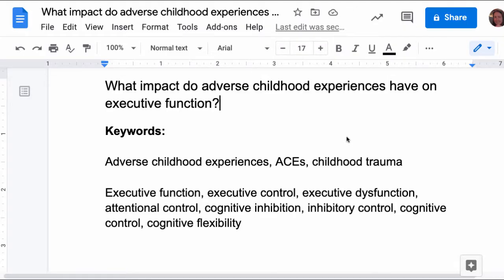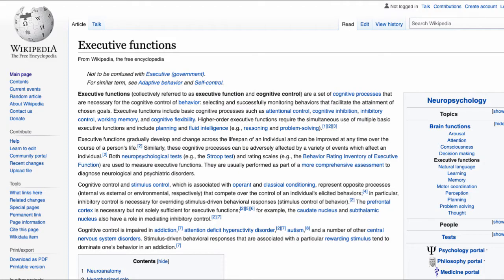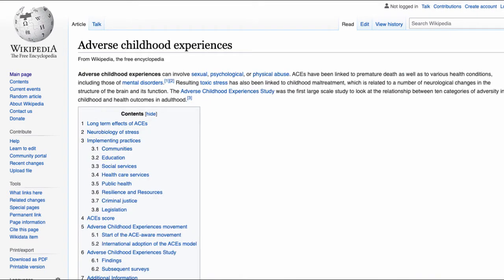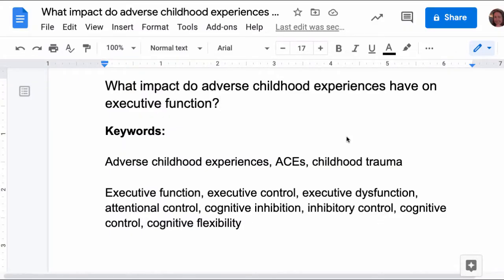Before searching, I brainstormed a bunch of keywords related to my research question. What impact do adverse childhood experiences have on executive function? I came up with these additional keywords for searching from reading the Wikipedia entries on executive function and adverse childhood experiences. I will try using these keywords in different combinations in the database.